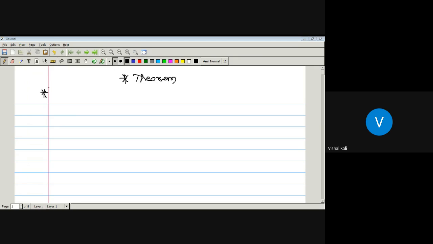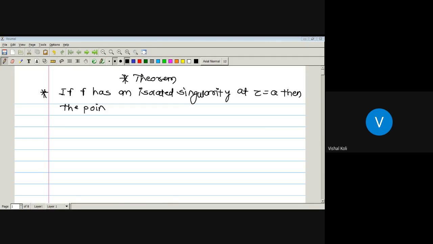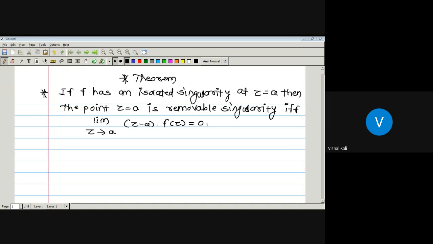The statement is: if the function f has an isolated singularity at a point z equal to a, then the point z equal to a is a removable singularity if and only if the limit as z tends to a of (z minus a) times f of z is equal to 0. So here we have given f as an isolated singularity.